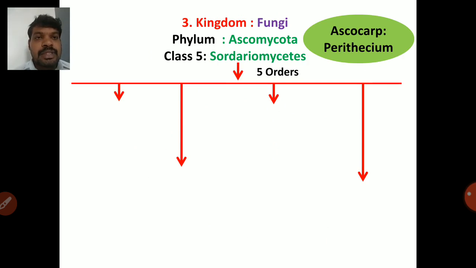So next one is phylum Ascomycota, class 5 Sordariomycetes. The ascocarp of Sordariomycetes is perithecium. So please remember that cleistothecium is mainly produced by Deuteromycetes, the class we saw before. Then Sordariomycetes produce the perithecium. Perithecium is a pear-shaped fruiting body.